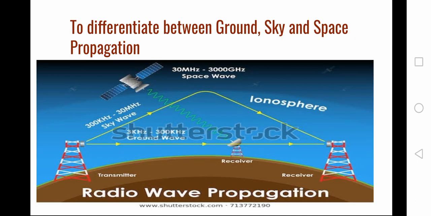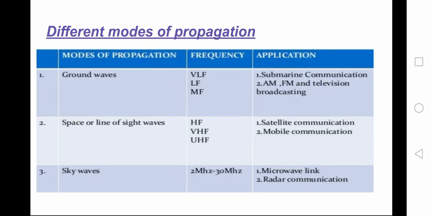To differentiate between the types of propagation, we are having this figure. That is to differentiate between ground, sky and space propagation. Here is a summary to that.